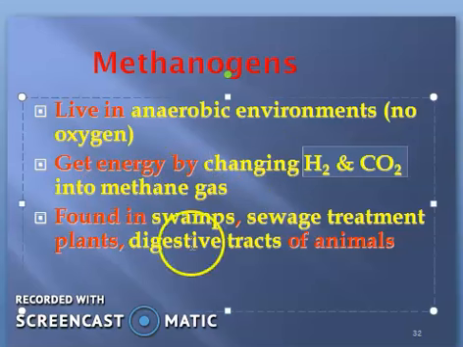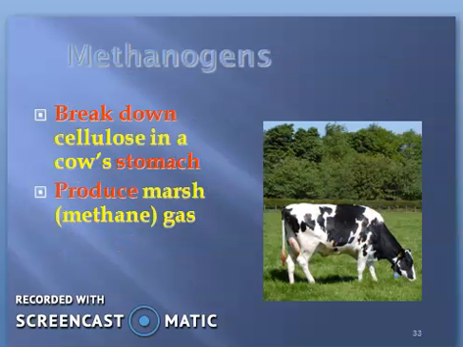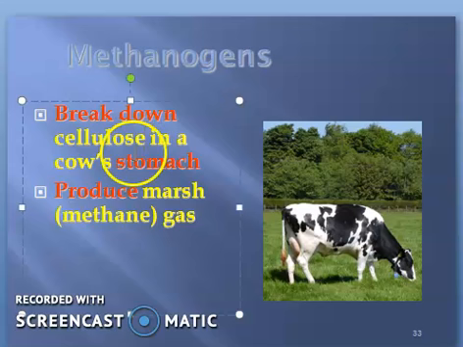And we can see these methanogens in swamps and sewage treatment plants, and also in the digestive tracts of animals. So by the smell, we can make out in animals when they pass gas, we get some smell, that is nothing but methane. Then methanogens break down cellulose in a cow's stomach. The plant material which these grazing animals eat has cellulose, and that is broken down by these bacteria. So these bacteria are very important for the grazing animals.